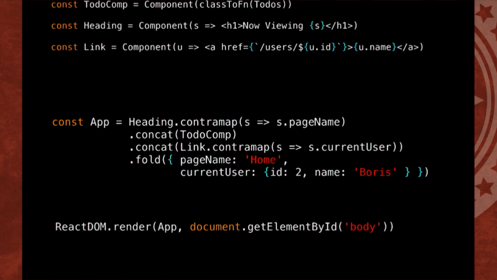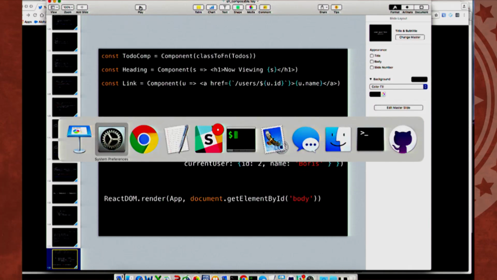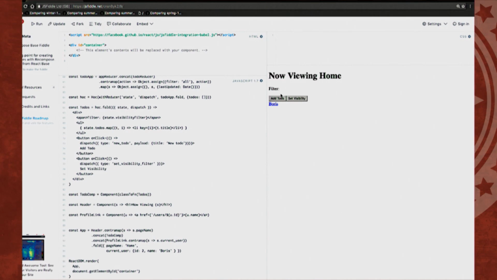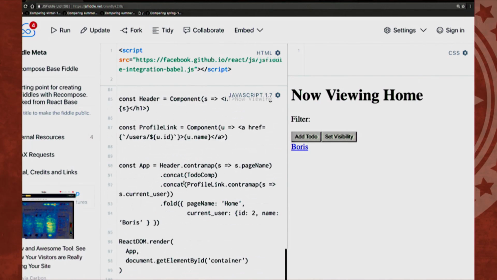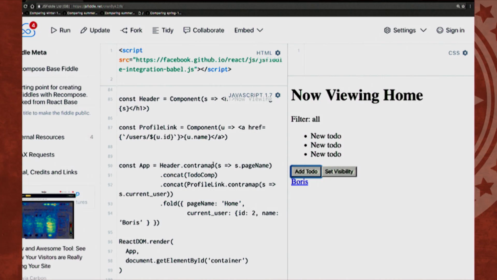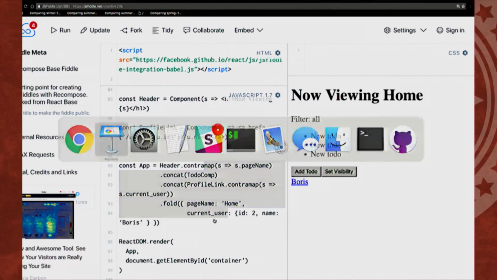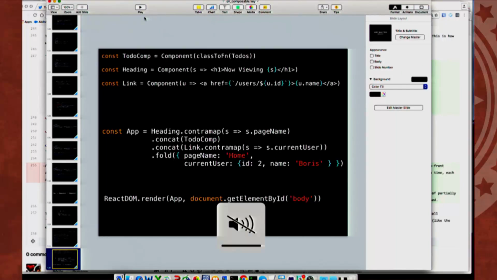And if we take a look at our actual application here, this is all our code on the left. Let me bump up the font. Yeah, bump up the volume. So there we go. It's the same code here, and we can add a to-do and filter it, and bam. So we've actually composed the entire React application with concat and contramap and map. Pretty sweet. Who's excited?